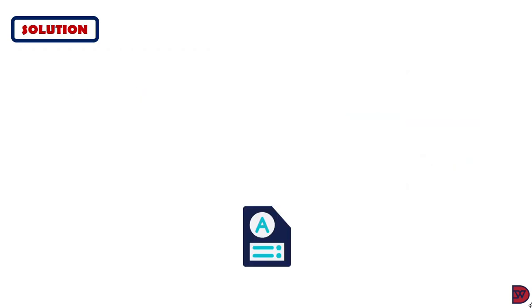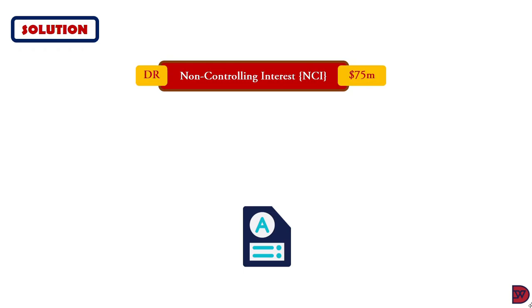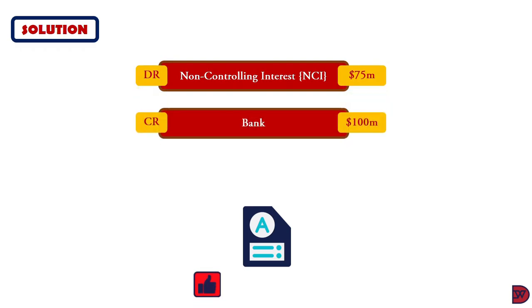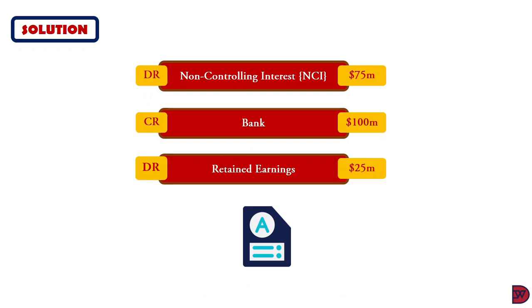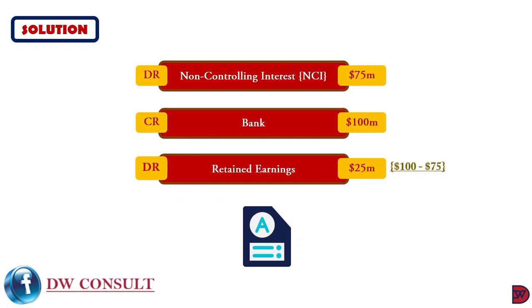So when we come to the solution, we would have to debit non-controlling interest with the $75 million because its entire stake of the 25% has been purchased. Then we credit bank with $100 million. That is what Antonio had to part with to acquire the extra 25%. Then the difference, we would have to debit retained earnings, which is the $25 million. It arose from subtracting the $75 million from the $100 million.